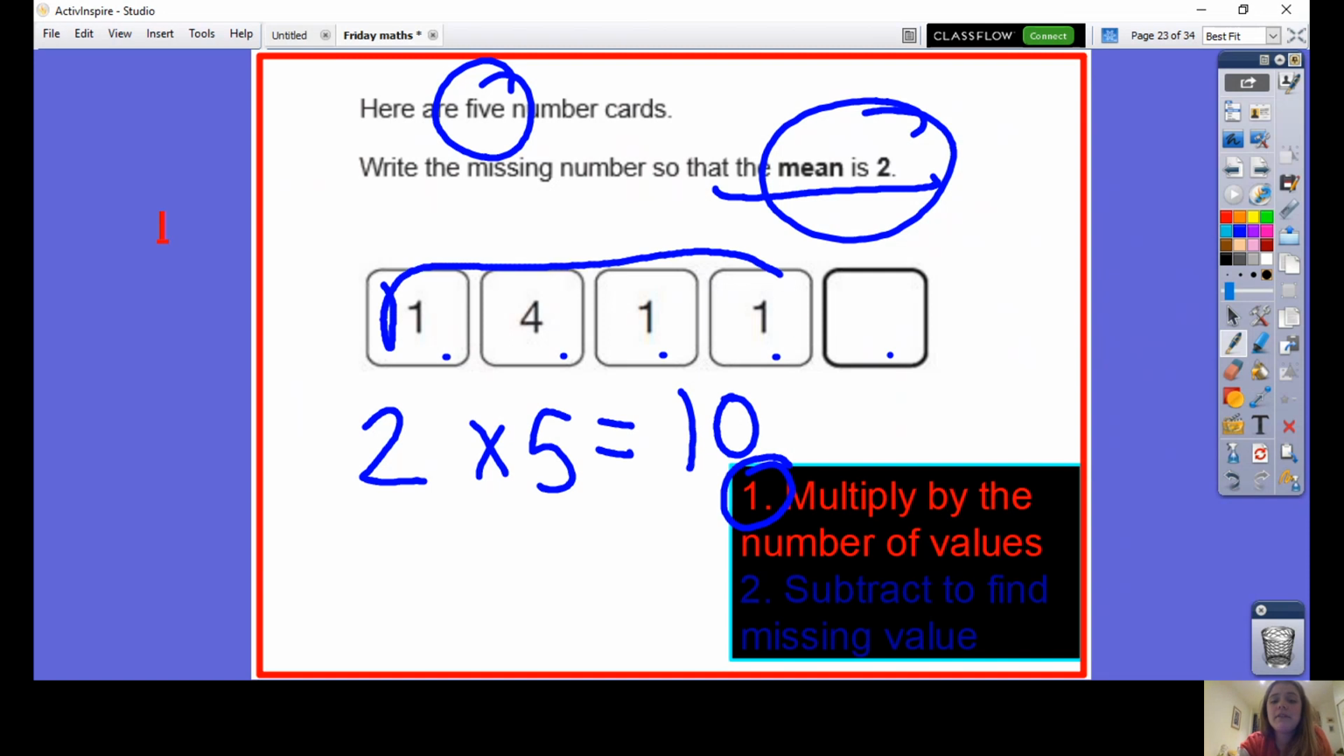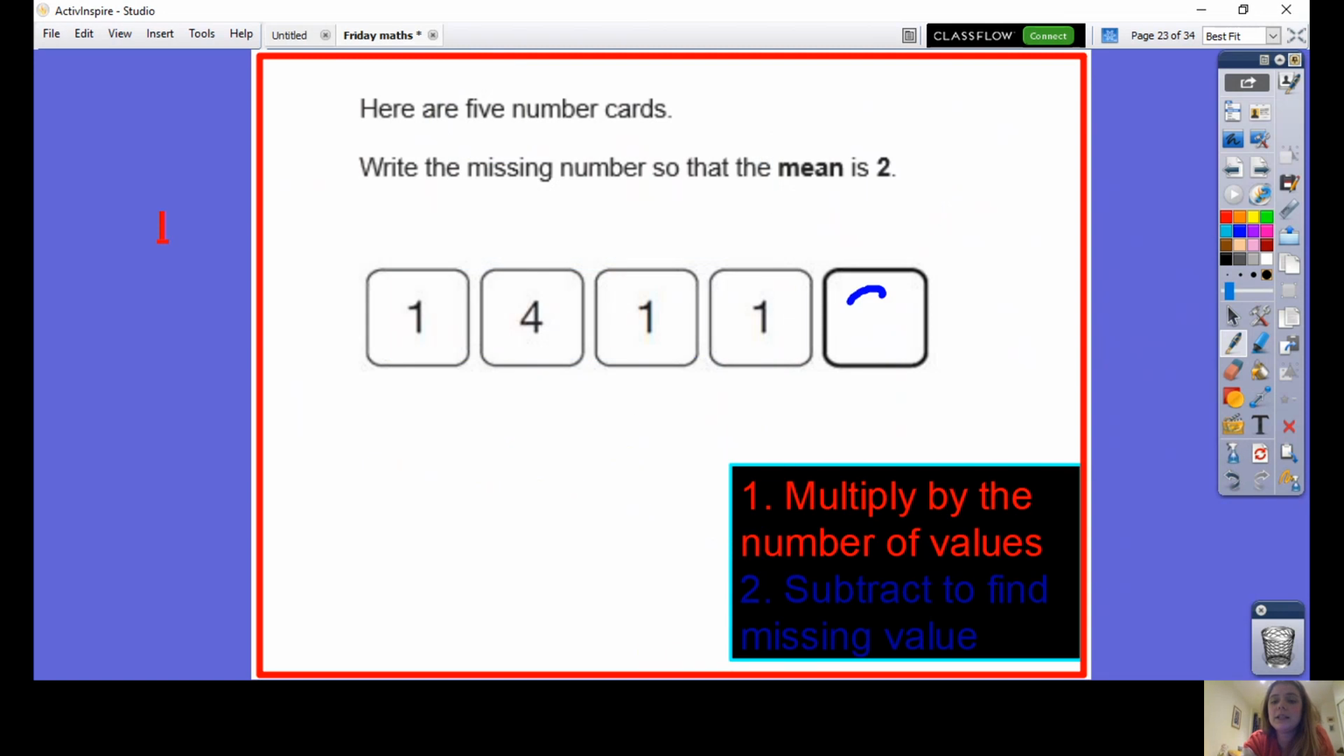Now I need to take away the values I already know to find my missing value. 4 add 1 add 1 add 1 is 7. So 10 take away 7 leaves me with 3. My missing value then, I think, is 3.